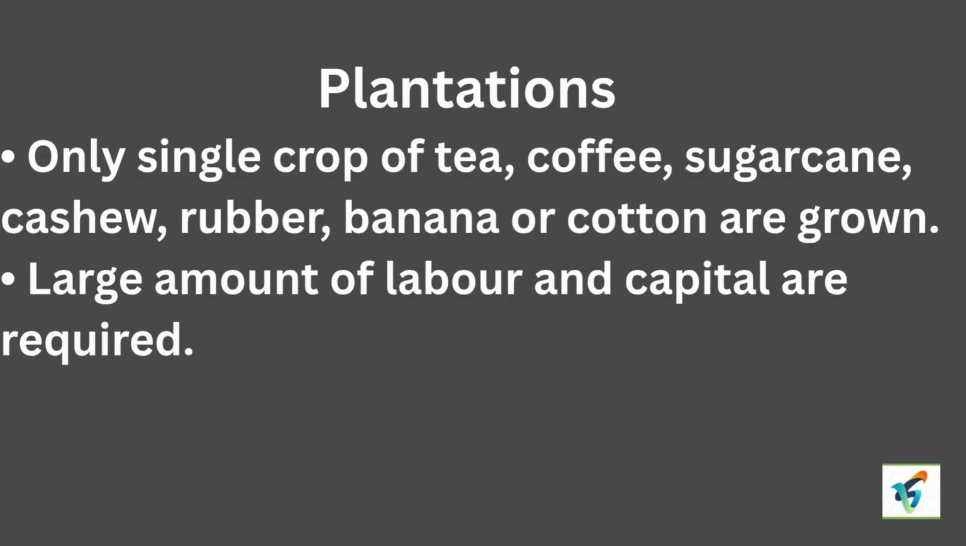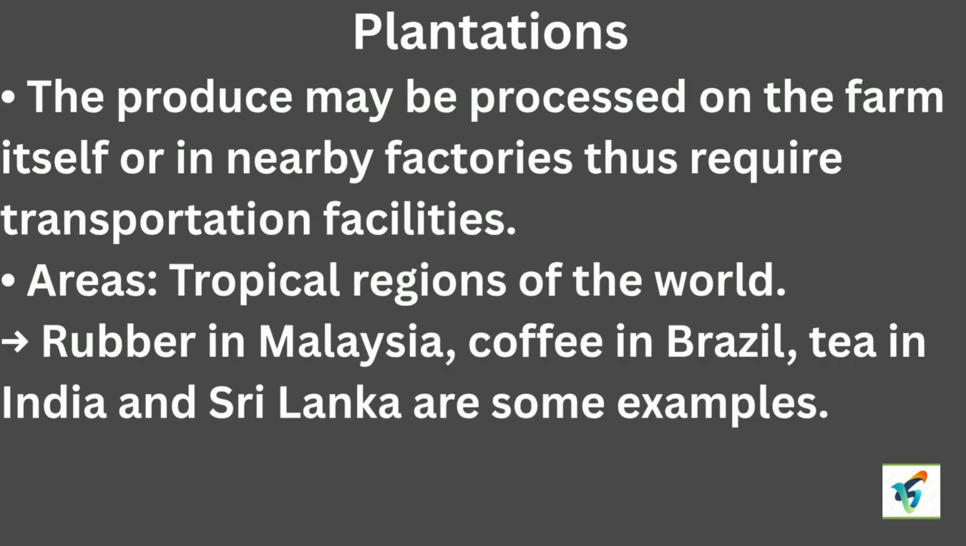Plantation. First, only a single crop of tea, coffee, sugarcane, and so on. Second, a large amount of labor and capital are required. Third, to produce farm itself and nearby factories. Fourth, areas are rubber in Malaysia, coffee in Brazil, and tea in India and Sri Lanka.